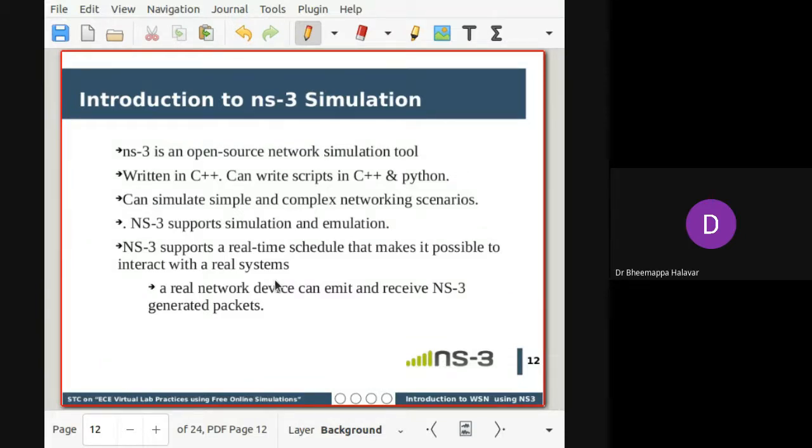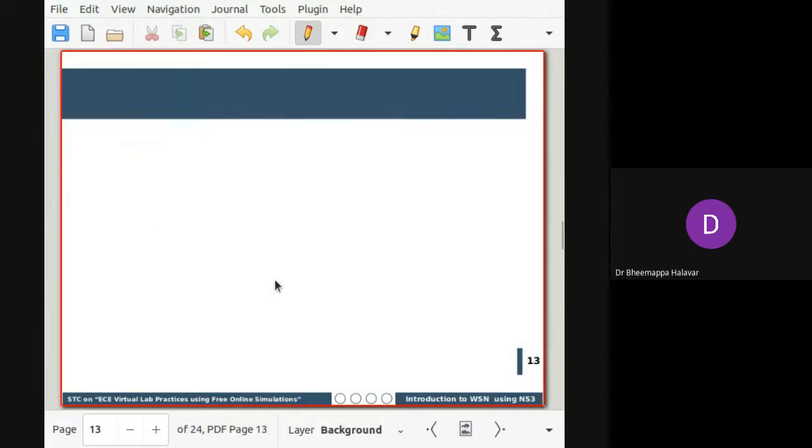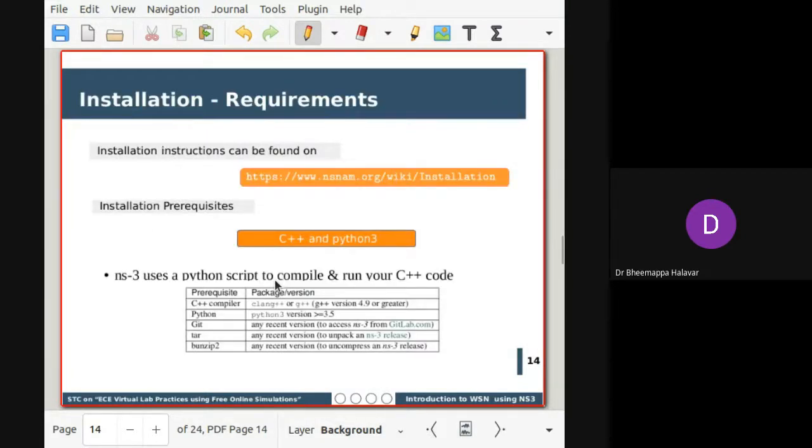For more information about NS3, what is going on and what new models are deployed, you can just go to the NS3 website, where you generally get a lot of information. So, having mentioned what NS3 is, how do you install NS3?